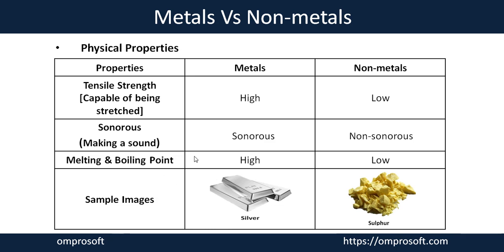So here we discussed the physical properties of metals and non-metals and how, on the basis of such physical properties, metals are different from non-metals.